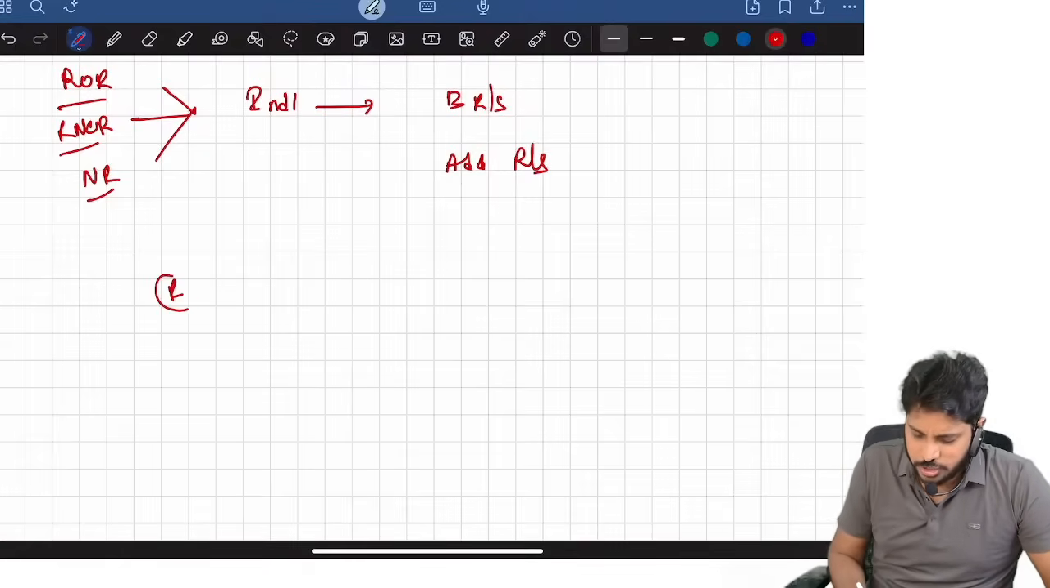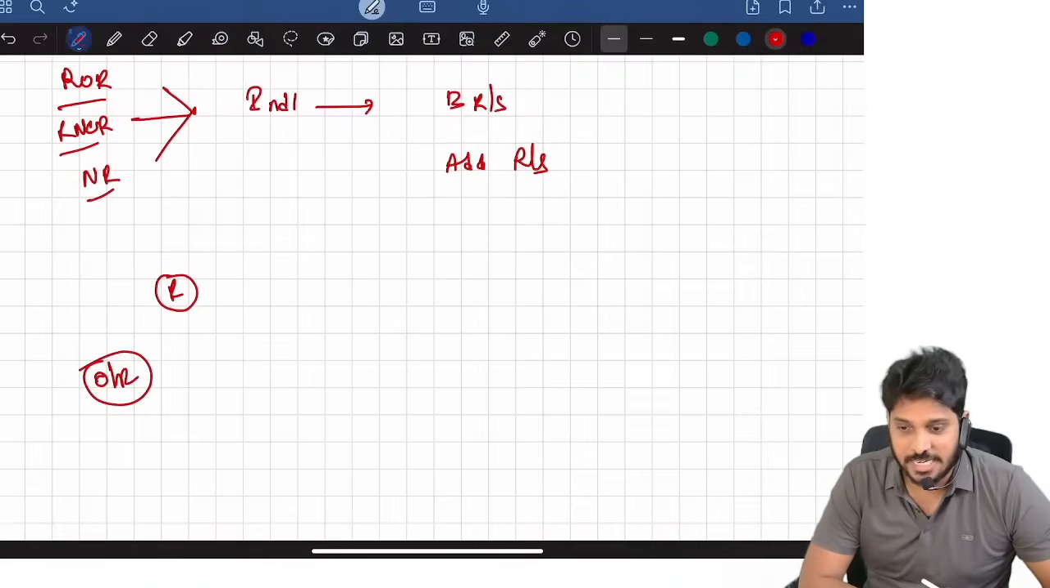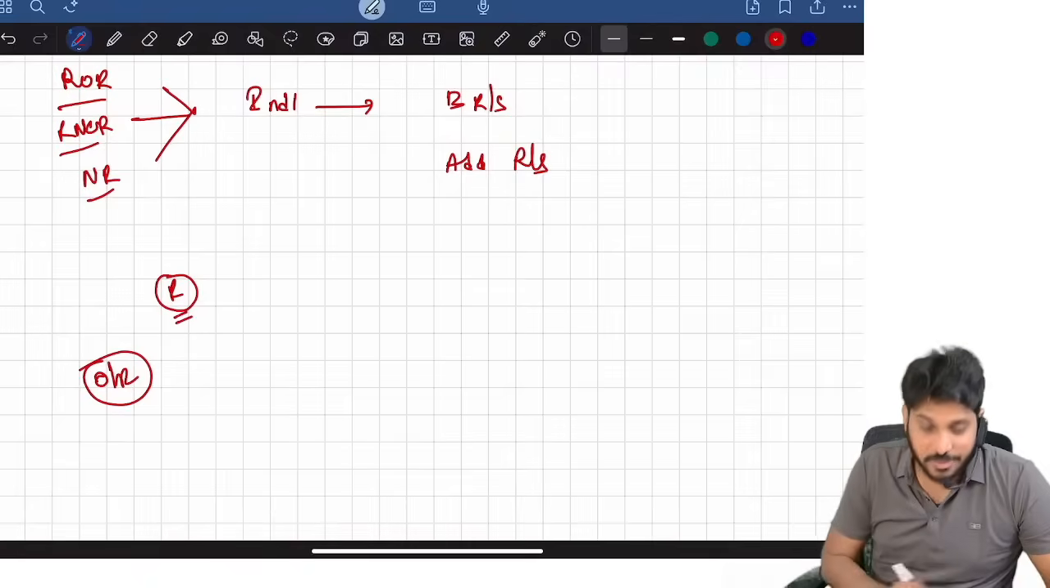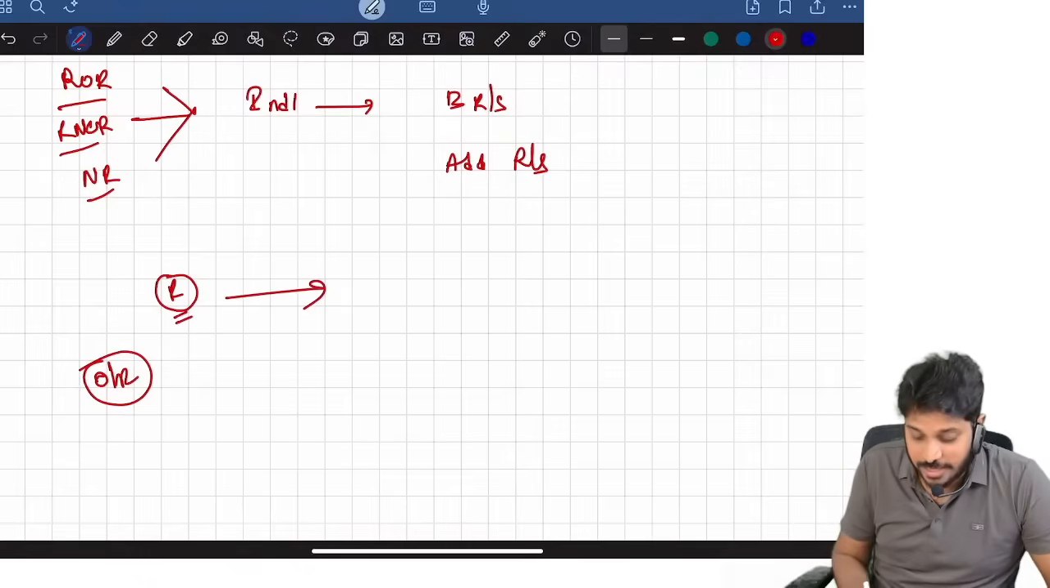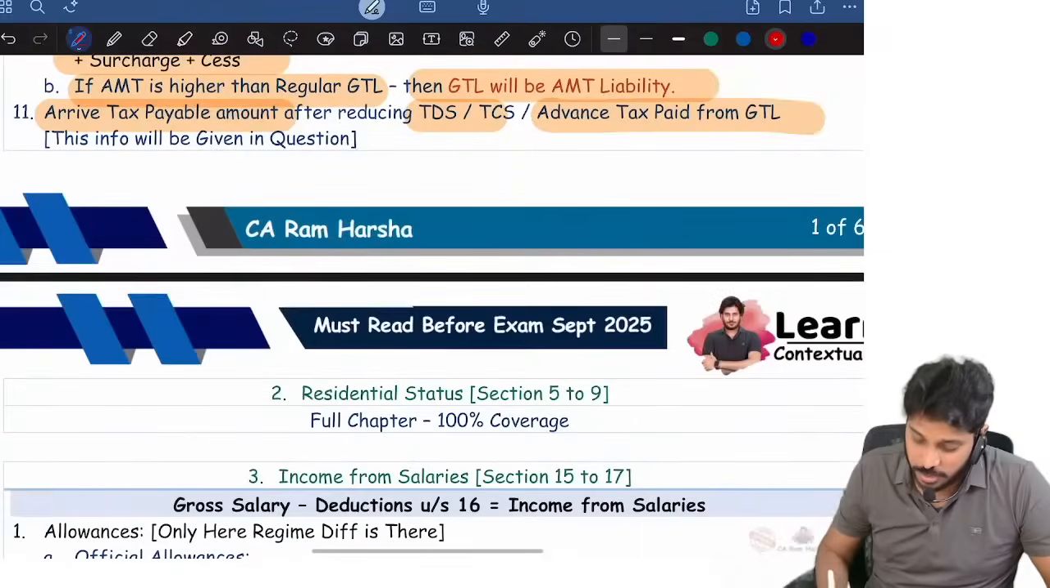First we should check resident, then we should check ordinarily resident status. So first we should check resident or not. To check this resident status, there are three categories. There are three ways a person can become a resident. An individual can become a resident in three ways. What are the three ways?